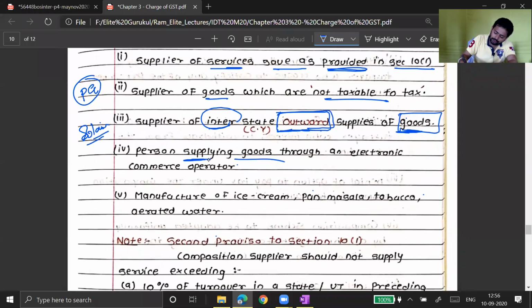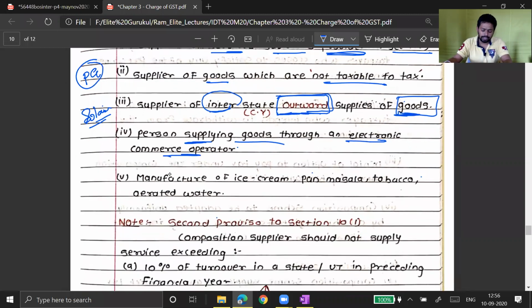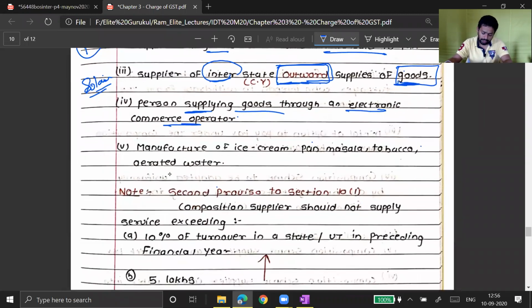Person supplying goods through an electronic commerce operator. If you are registering your goods on Amazon, Flipkart, or any other electronic commerce operator, then we don't consider you a small trader. Now you have become a big trader, and therefore you are not eligible for composition scheme.